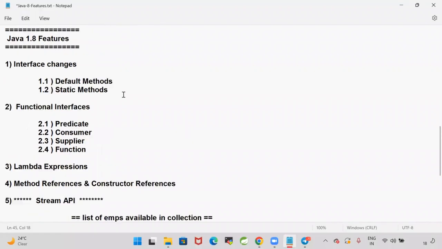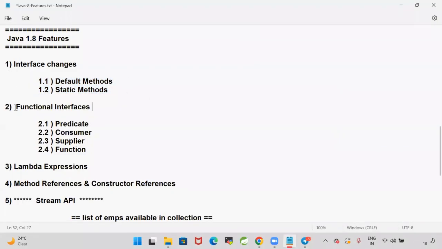The first thing is, up to Java 1.7, we can write only abstract methods in interfaces. But from Java 1.8, we can write concrete methods also in interfaces. What is the difference between an abstract method and a concrete method? The method which does not contain a body is called an abstract method. The method which contains a body is called a concrete method. From the 1.8 version, you can write concrete methods in interfaces. Those methods should be default methods and static methods.